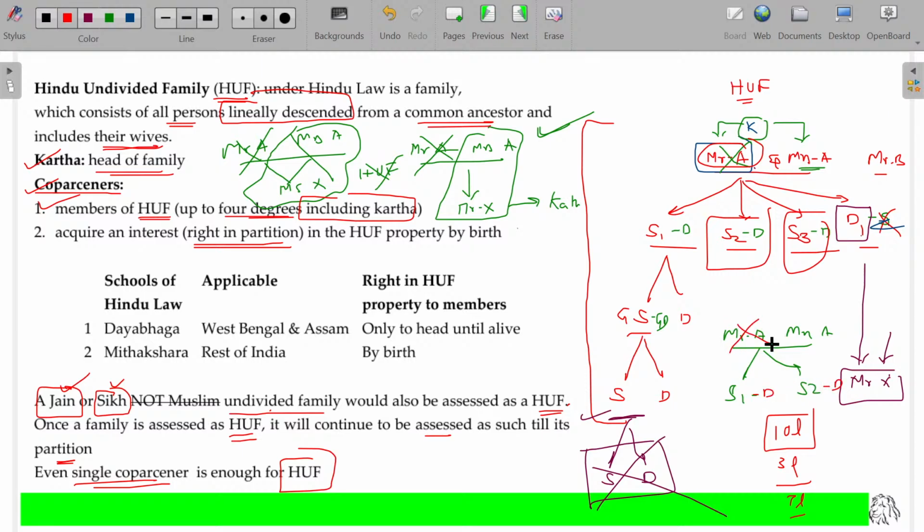He died. Later on, these two sons died. Now this family has only females and Mrs. A being co-parcener. Later on, Mrs. A also died. Now we have only two daughters-in-law in the family. They are not co-parceners, then the HUF will not exist anymore. Is that clear?